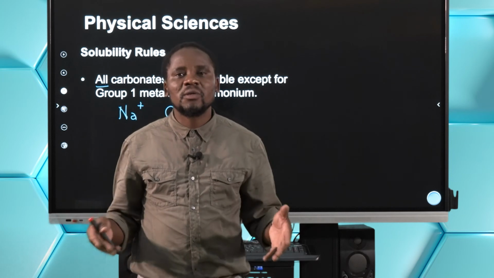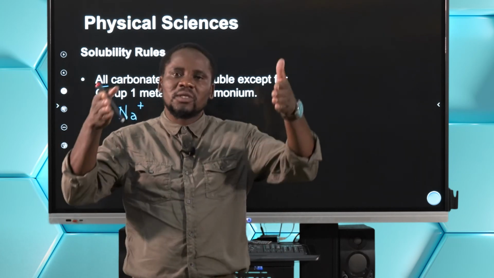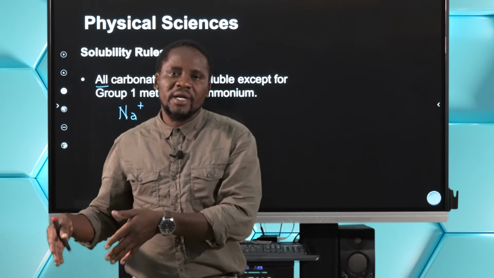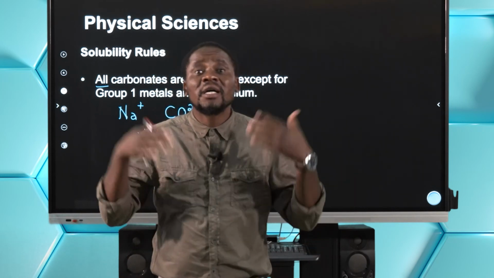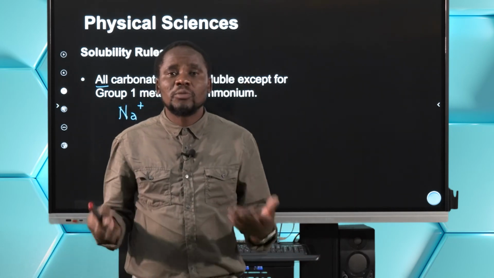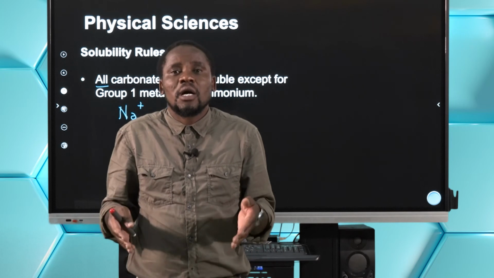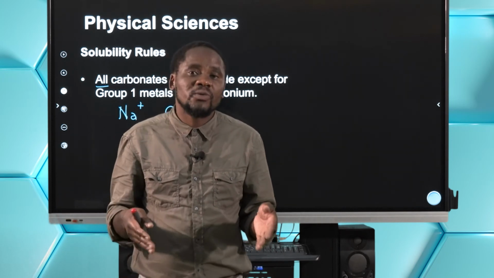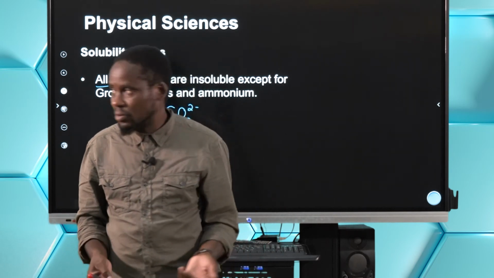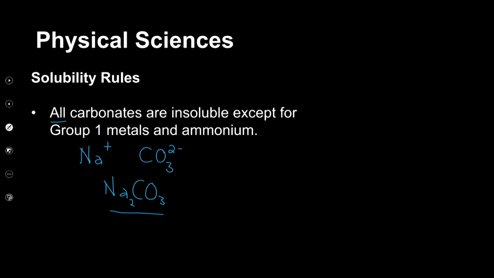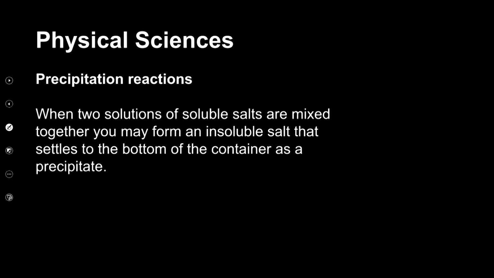Then we're able to say, okay, as long as it's a metal from group 1 and it forms a carbonate, is that carbonate soluble or insoluble. For us to actually arrive at a conclusion, we need to understand the solubility rules. And also, the issue of chemical formula is very, very important. We cannot overemphasize that.